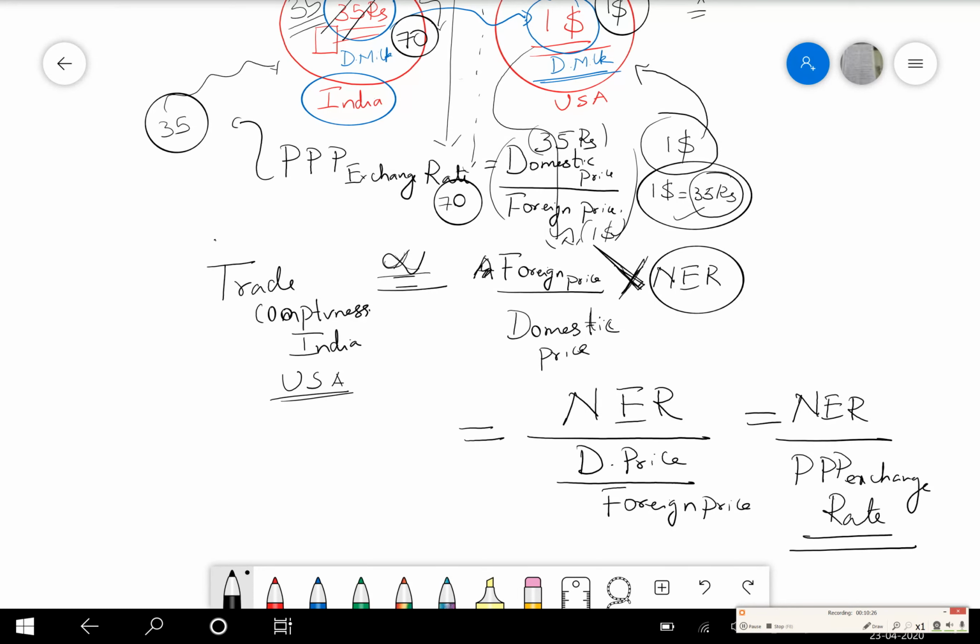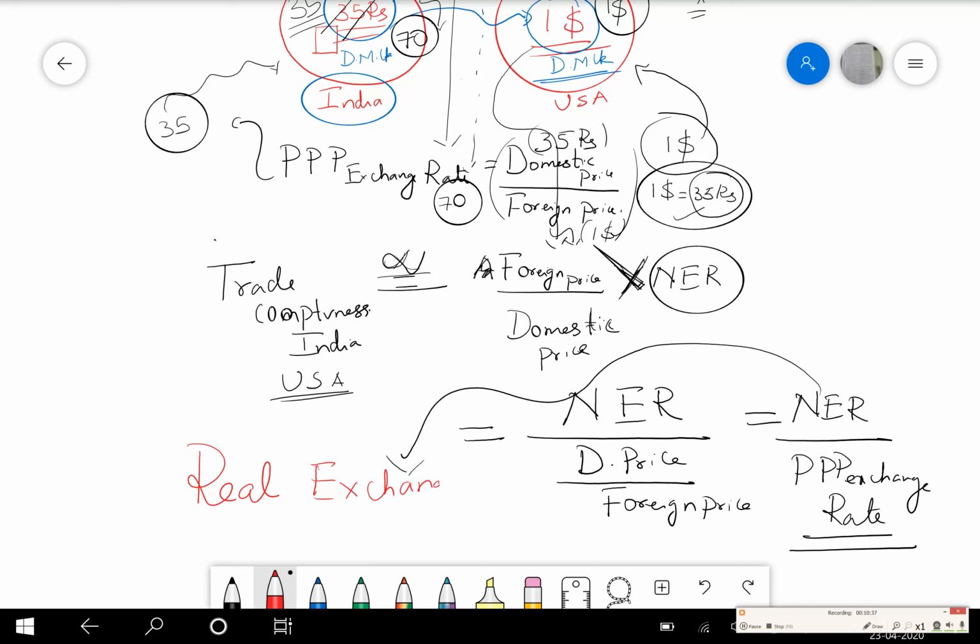So the nominal exchange rate by the PPP exchange rate is what we call the real exchange rate. Very important, because the trade competitiveness of India depends purely on what we call the real exchange rate.